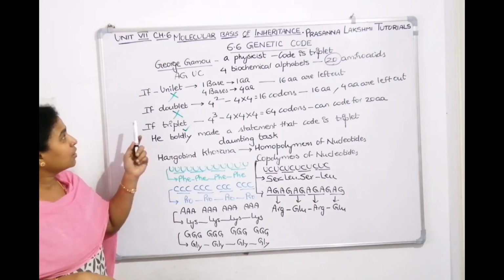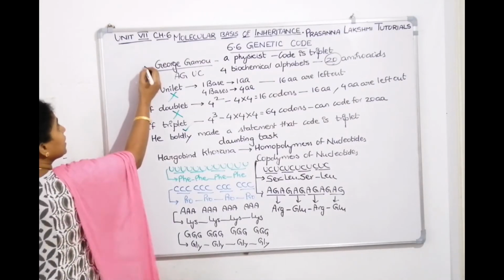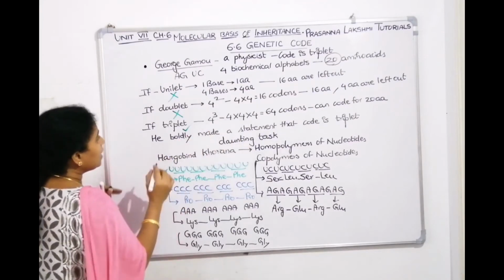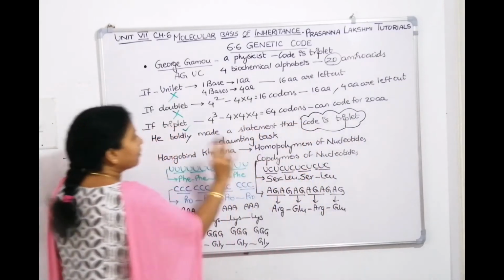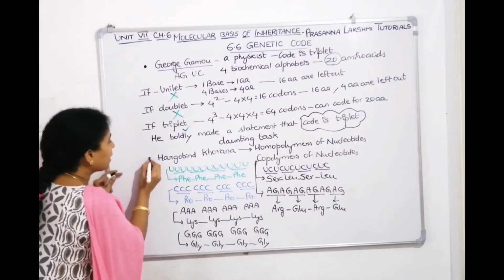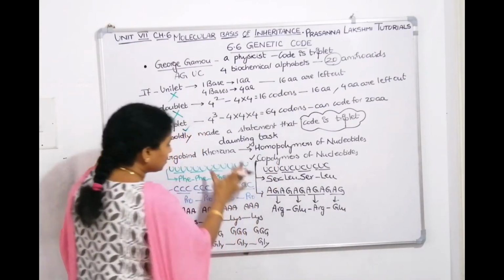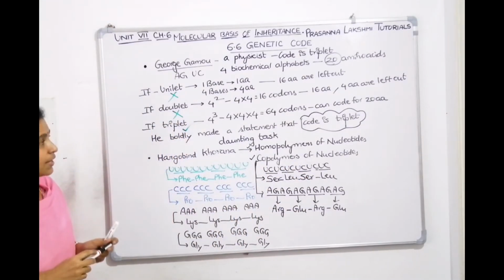If you want to take a screenshot, take it so we can move on to the next topic. Here we talked about the first scientist, George Gamow. What did he tell? He boldly said the code is triplet. It became a daunting task for scientists to establish the relations. Then came Hargobind Khorana, who prepared homopolymers and copolymers. So these are homopolymers and these are copolymers.